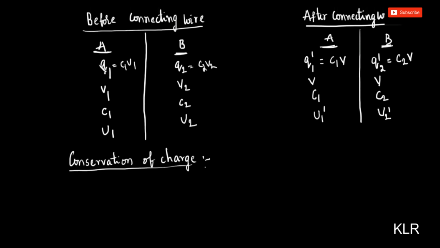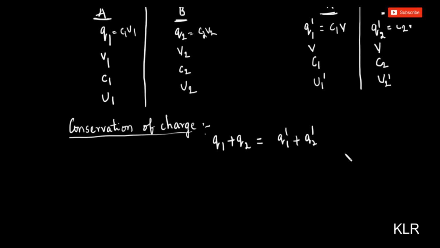That means the initial charge before connecting the wire, Q1 plus Q2, should be equal to the charges after connecting the wire, Q1 dash plus Q2 dash, because only the redistribution of charges takes place when you connect the wire. We connect the wire, the charges will get redistributed.